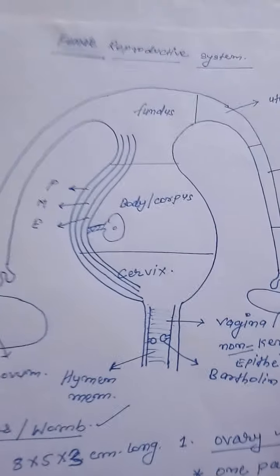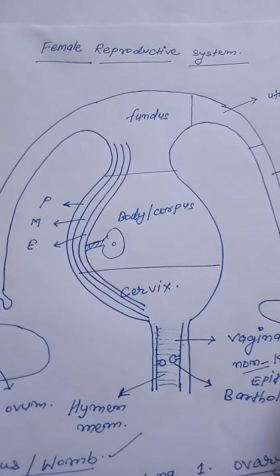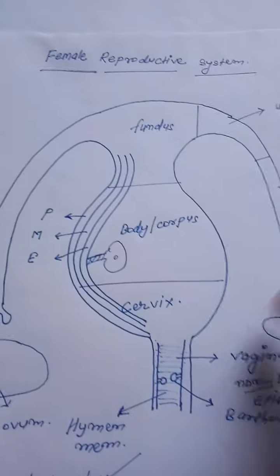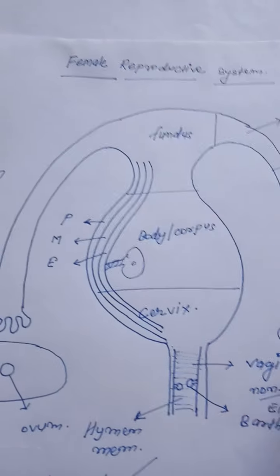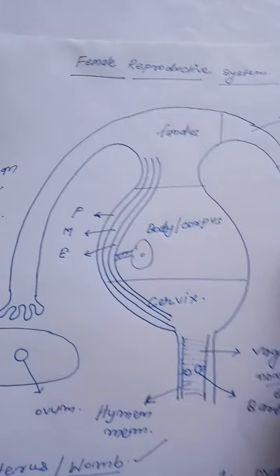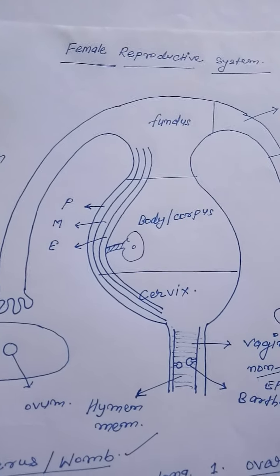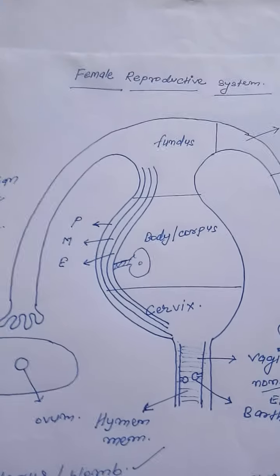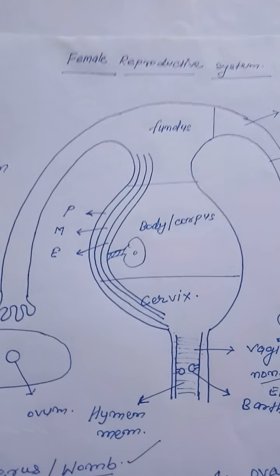Therefore you can learn this structure with diagram, and you have to revise again and again.